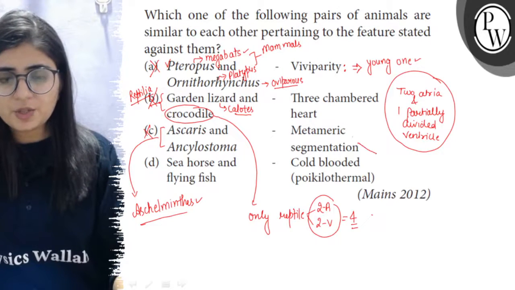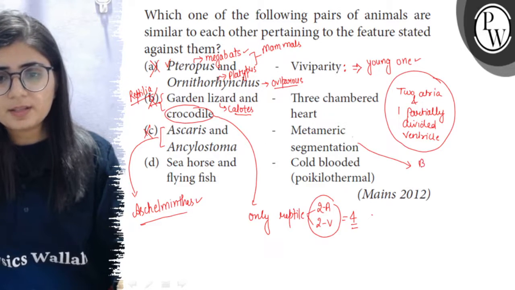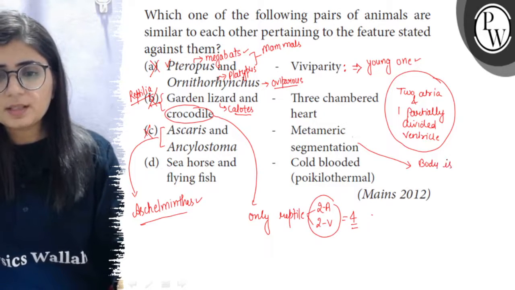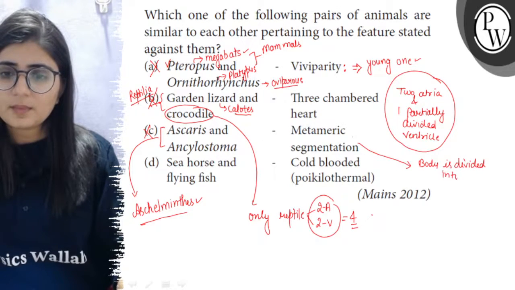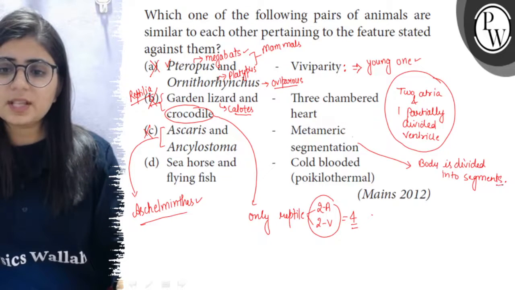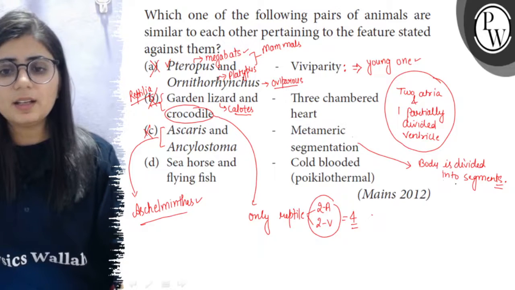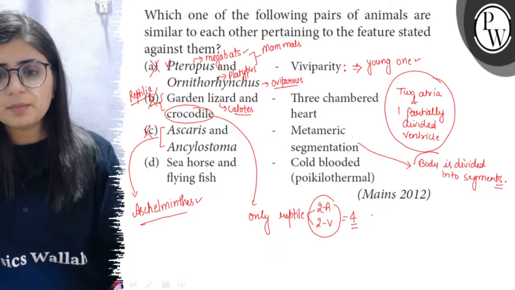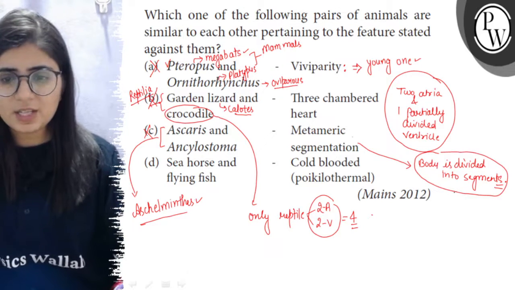Metameric segmentation or metamerism, it is the segmentation of body, means the body is divided into segments, and some organs are serially repeated in each segment, such as nervous cells, the ganglia, or the nephridia, if these are there.